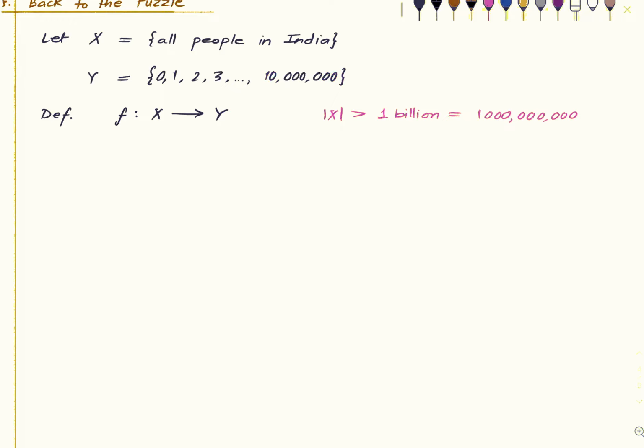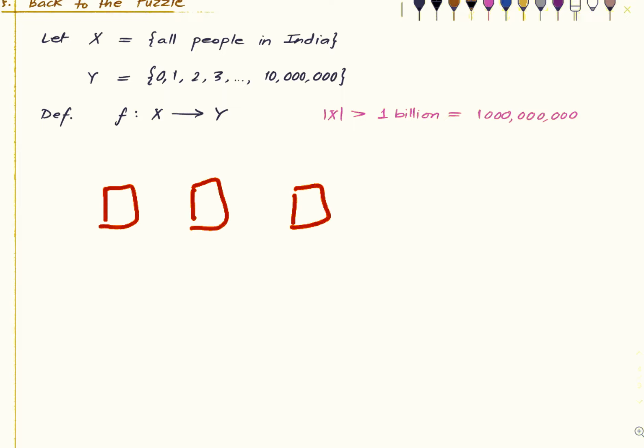So you have a set of size greater than 1 billion mapping into a set of size less than 1 billion, because it's just a set of size around 10 million. So f is non-injective, and therefore there are two people who have the same number of hairs on their head. That's a complete argument.